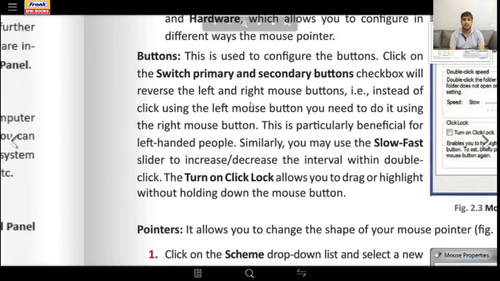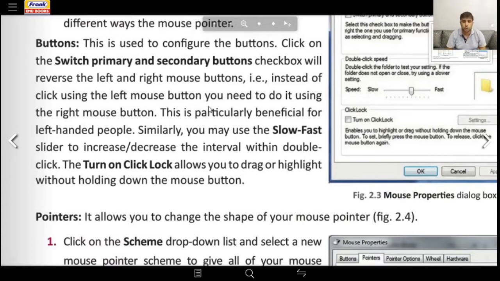Now we will learn what all the small options in the mouse properties dialog box do for us. First, buttons. This is used to configure the buttons. Clicking on the switch primary and secondary buttons checkbox will reverse the right and left mouse buttons. Okay. Instead of clicking with the left mouse button, you need to do it using the right mouse button. This is particularly beneficial for left-handed people. Similarly, you may use the slow-fast slider to increase or decrease the interval within a double click. Turning on click lock allows you to drag or highlight without holding the mouse button.